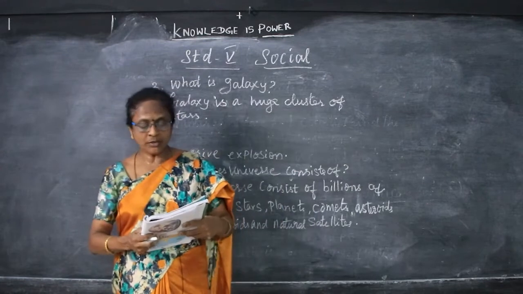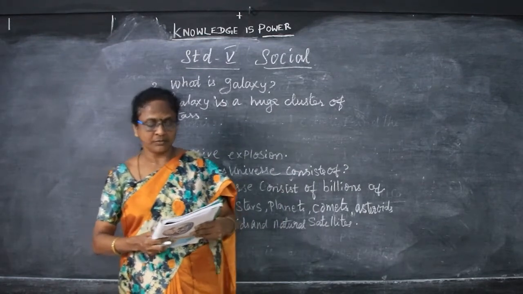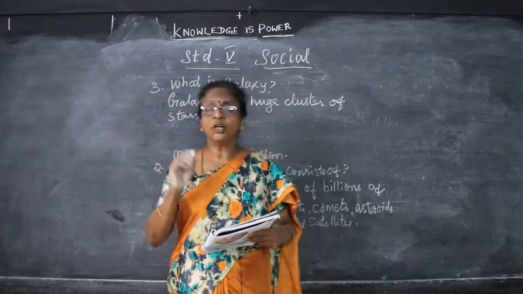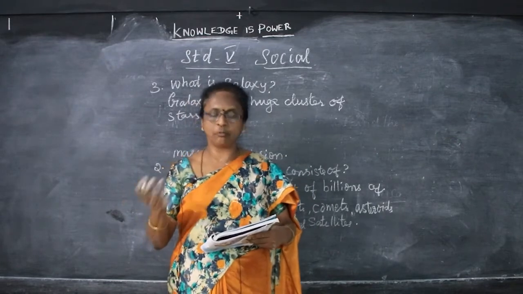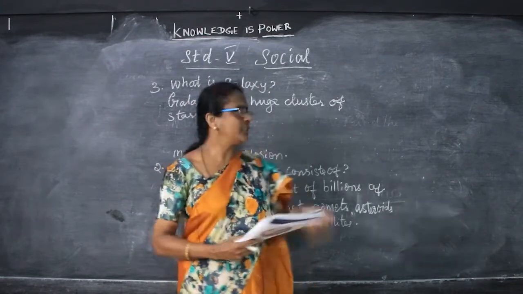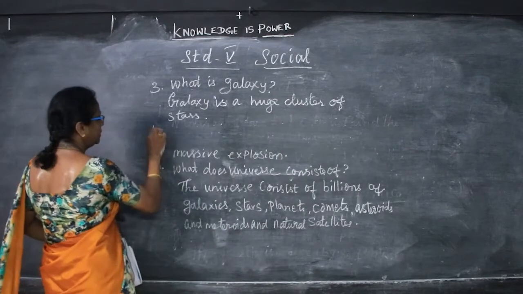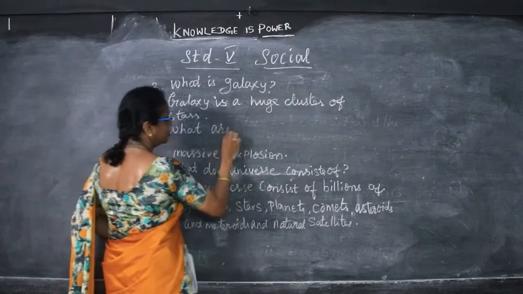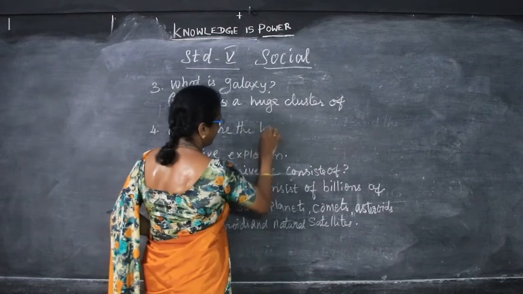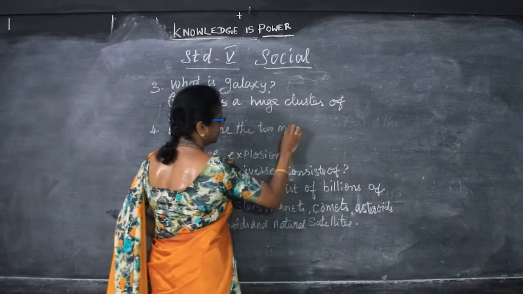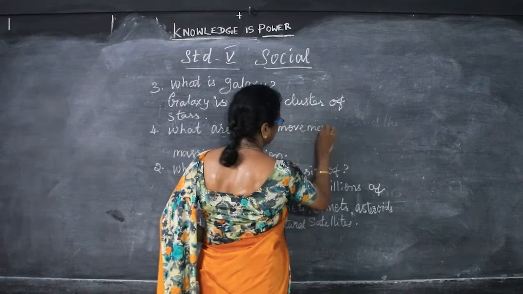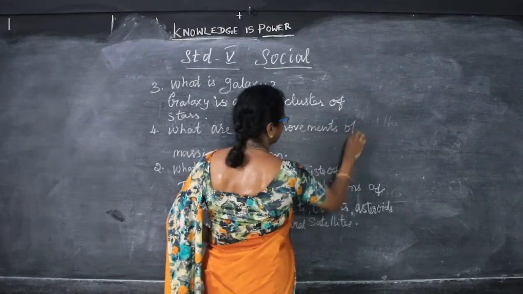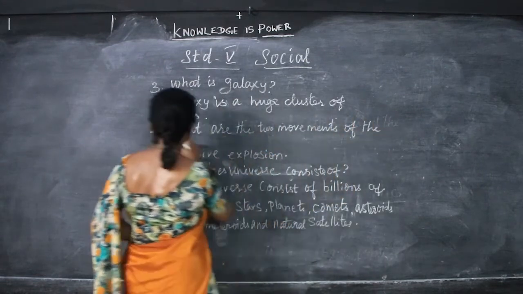Okay. What are the two movements of the earth? The two movements of the earth are rotation and revolution. What are the two movements of the earth?